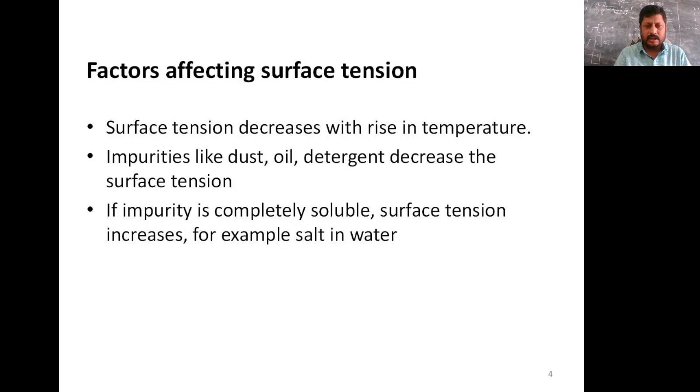As a special case, if impurity is completely soluble, like salt in water, then the surface tension of water increases. Therefore, we can conclude that the rise in temperature decreases the surface tension. Addition of impurities like dust, oil, detergent also decreases the surface tension, but addition of salt to water increases the surface tension.